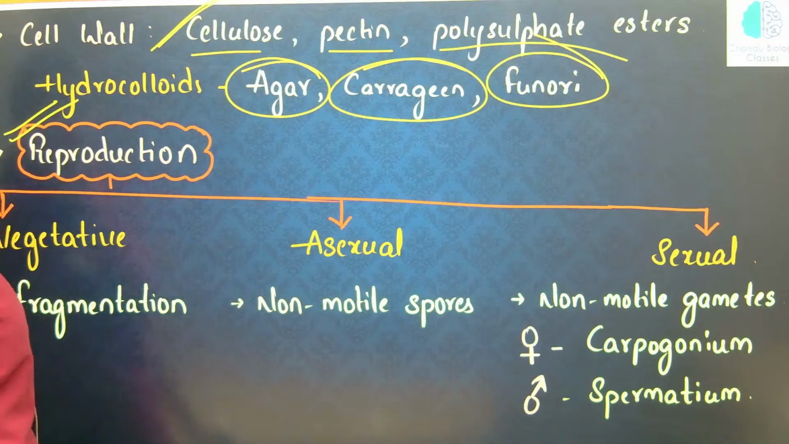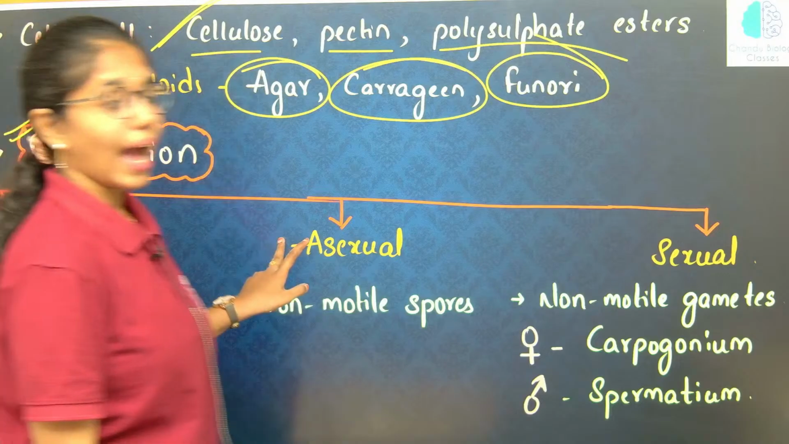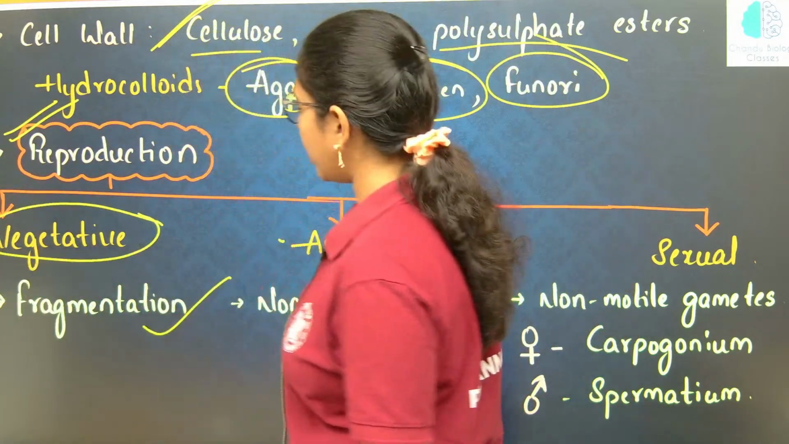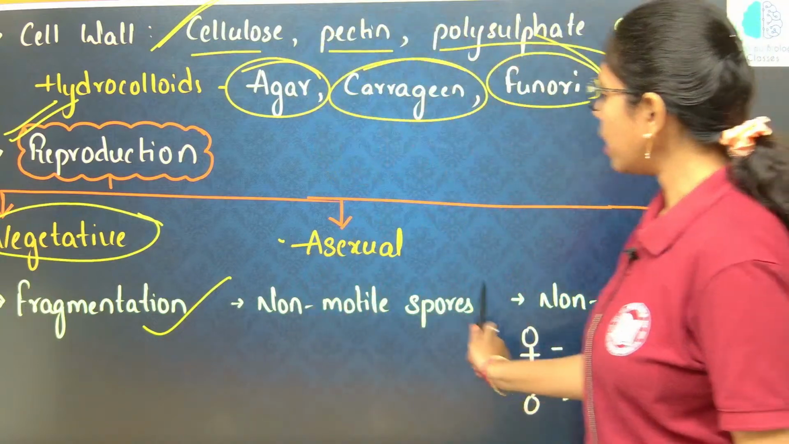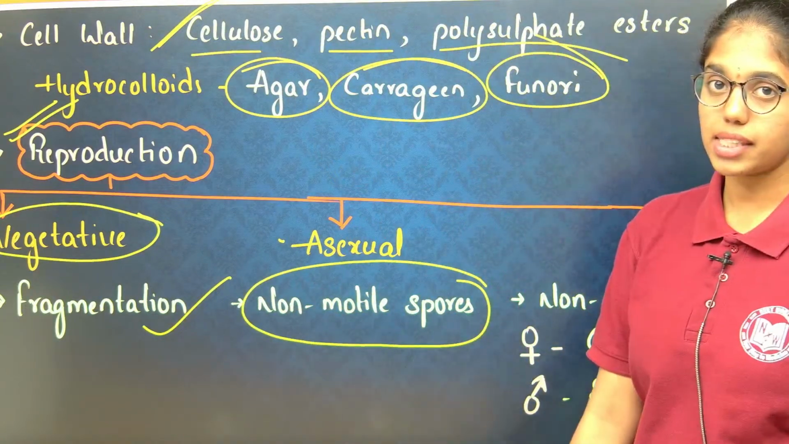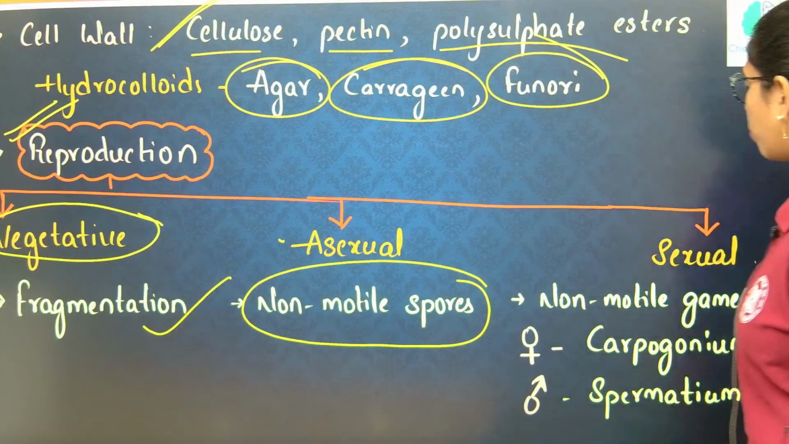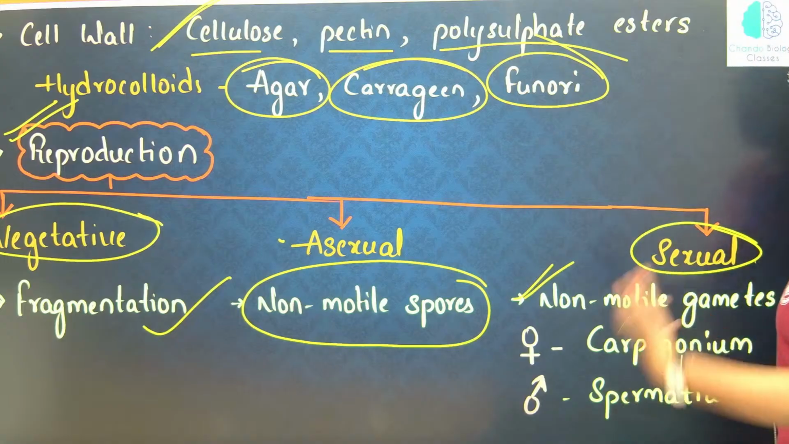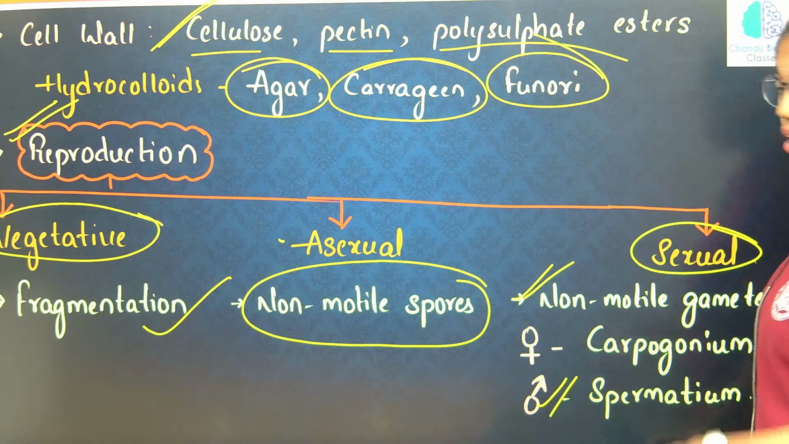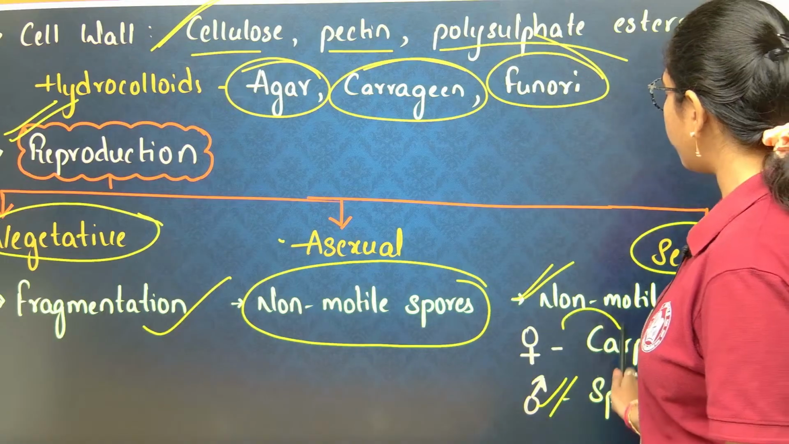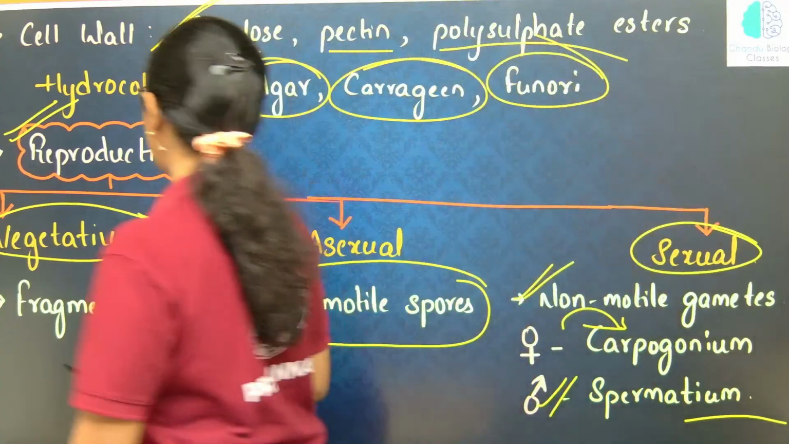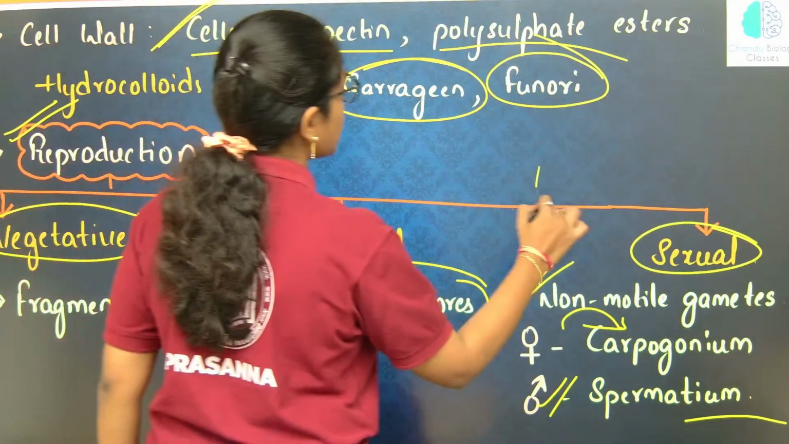Reproduction: we have three modes, vegetative, asexual and sexual. The vegetative mode is fragmentation. The asexual mode is by non-motile spores. Sexual reproduction is by non-motile gametes, wherein the male gamete is spermatium and the female is carpogonium. Remember that, spermatium and carpogonium. And here it is strictly oogamous reproduction.